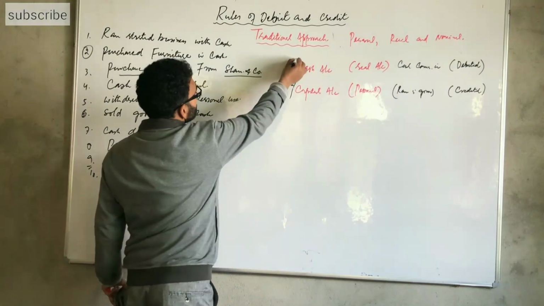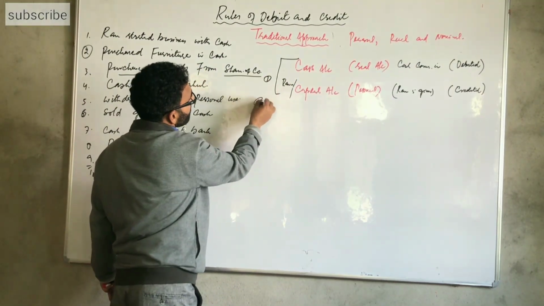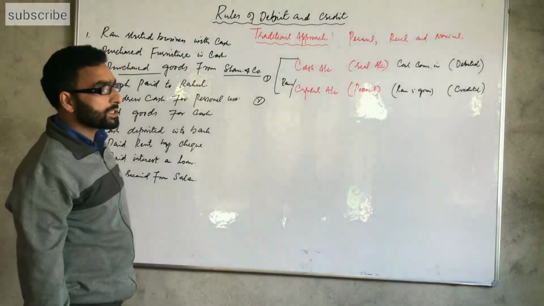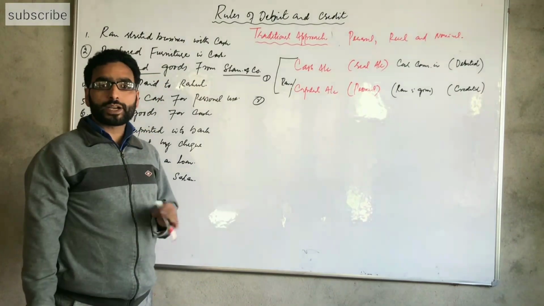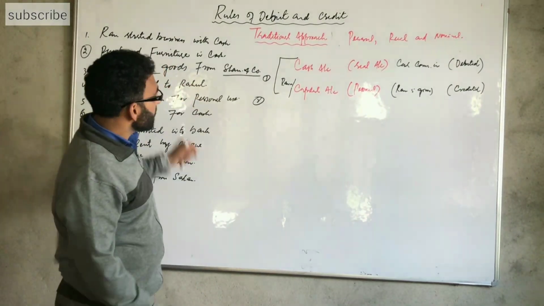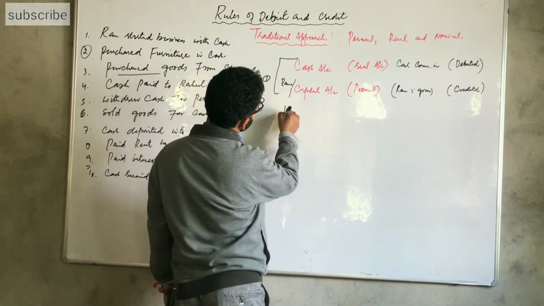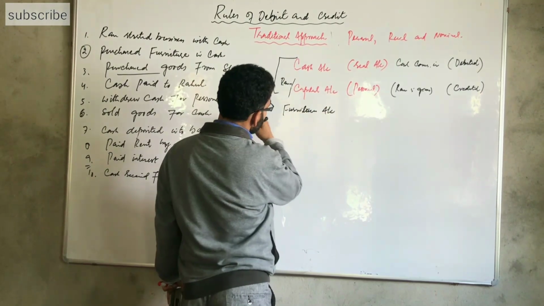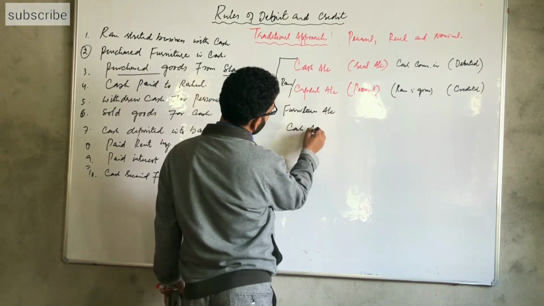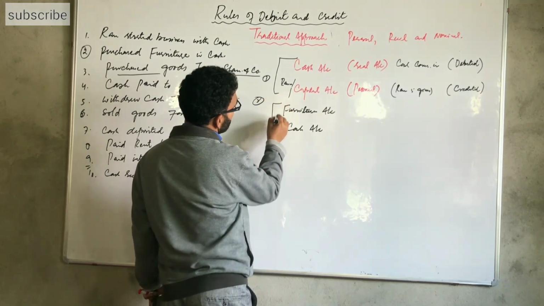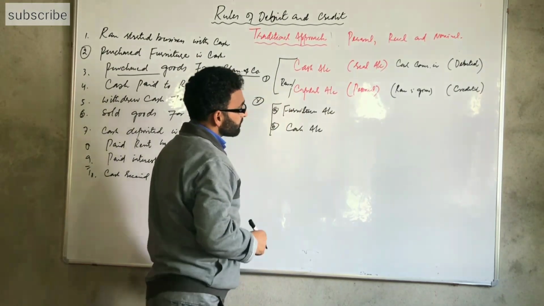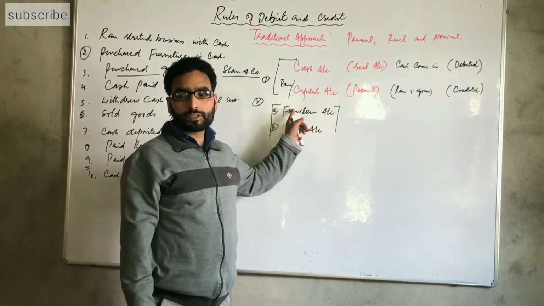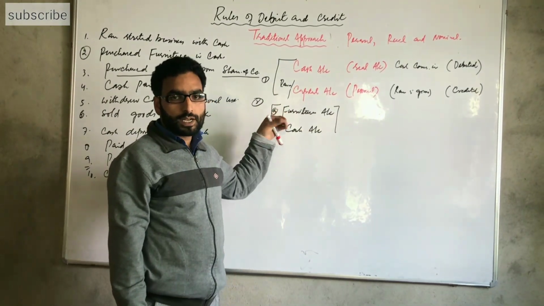For another transaction, we have: purchased furniture in cash. Again, two accounts are involved in this transaction. One is the furniture account, and another account is the cash account. The furniture account is the property of the business. Furniture is a possession of the business, and it is a real account.